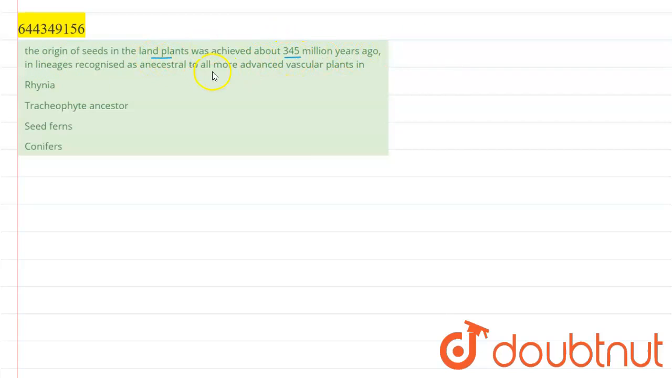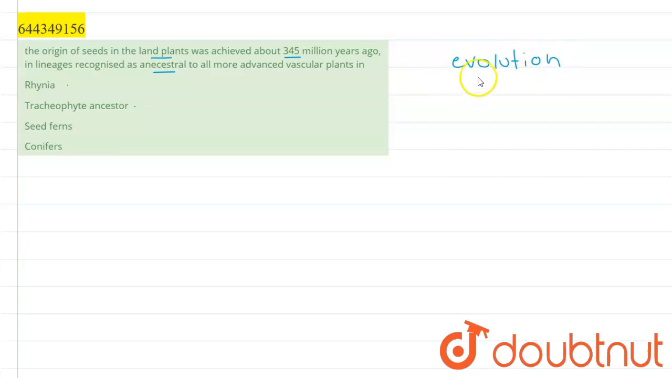Hello students, the question given is: the origin of seeds in land plants was achieved about 345 million years ago. In lineages recognized as ancestral to all more advanced vascular plants, our options are Rhynia, Tracheophyte ancestor, seed ferns, and conifers. So here we are talking about the origin of seeds in land plants, which was achieved 345 million years ago. So this was a process of evolution that was happening in the land plants.